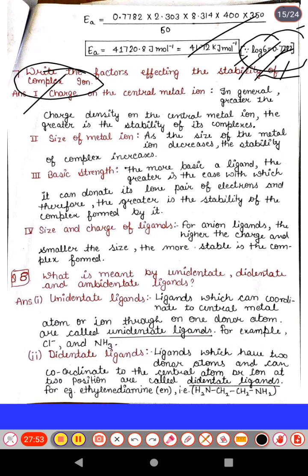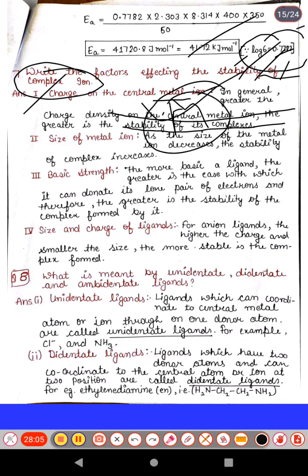First, charge on the central metal ion. In general, the greater the charge density on the central metal ion, the greater is the stability. The more charge the central metal atom has, 1 positive, 2 positive, the more its stability will be. Size of metal ion: as the size of metal ion decreases, the stability of complex increases.